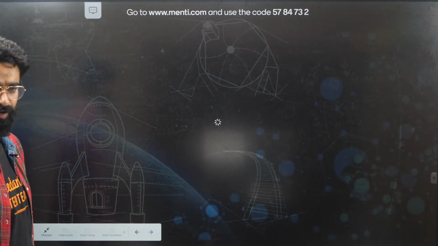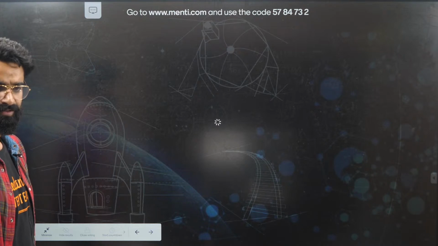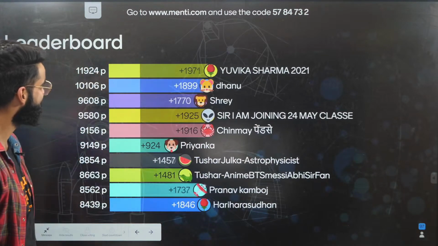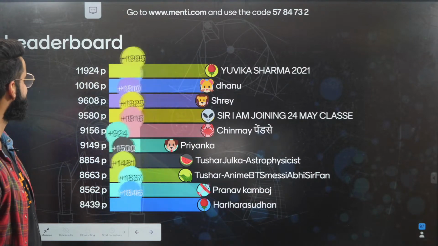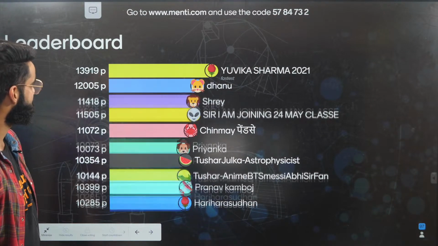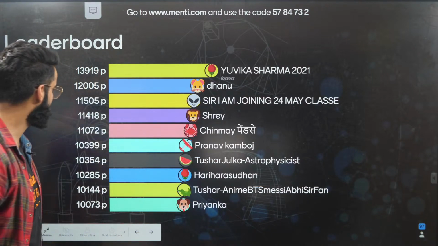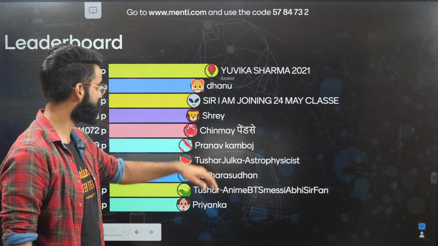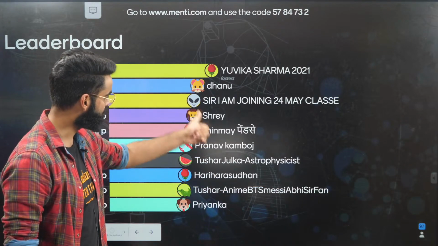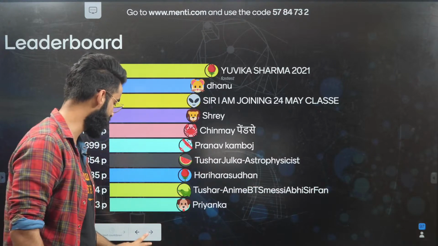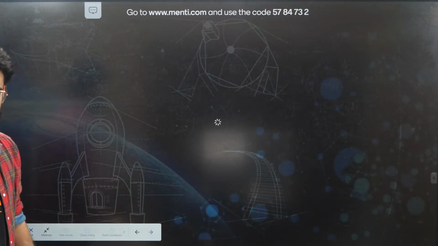But before that, we are going to see the leaderboard. Again, Yuvika is at the top. Yuvika is actually killing it. She's the fastest to answer this one. Then we have got Danu. We have got Saram joining 24th May class. Welcome on Monday to the actual Vedantu classroom, which is starting on 24th. Then we have got Shrey, Chinmay, Pranav, Tushar, Hari, Tushar again, and Priyanka. Wonderful, guys.